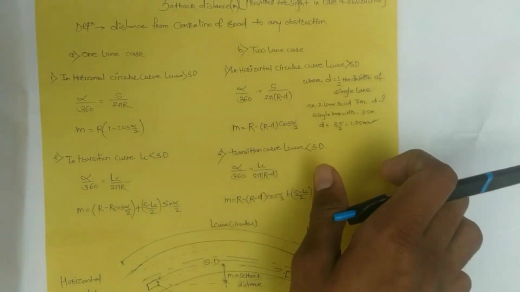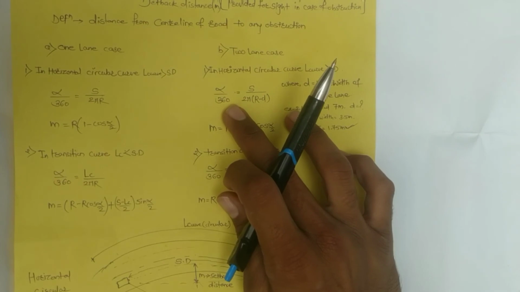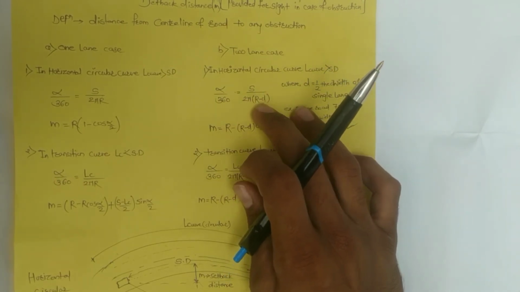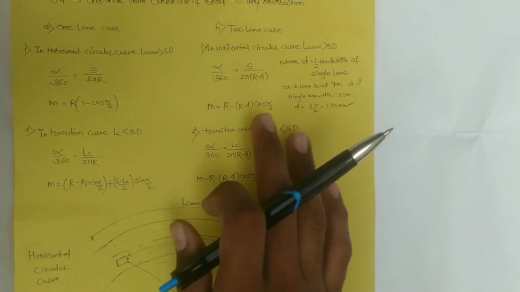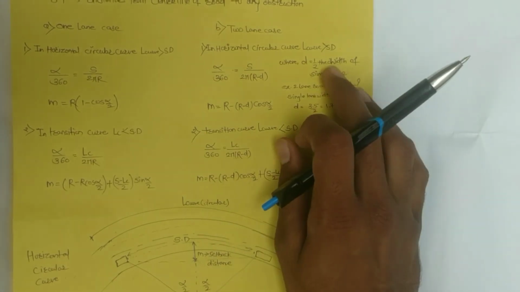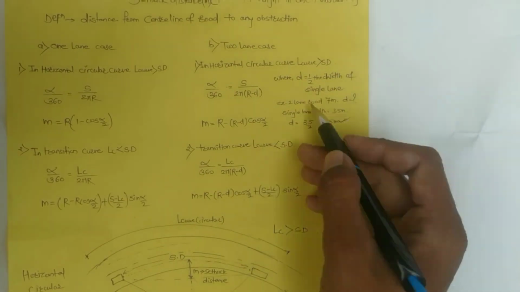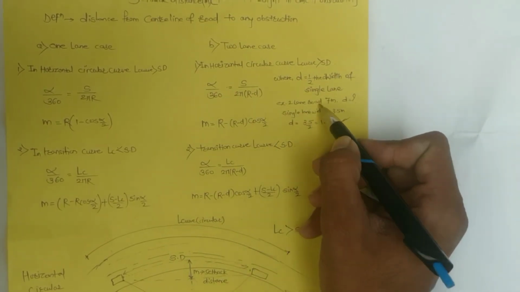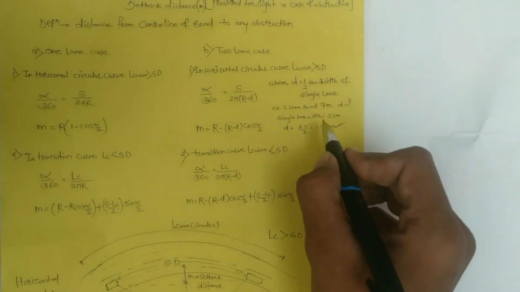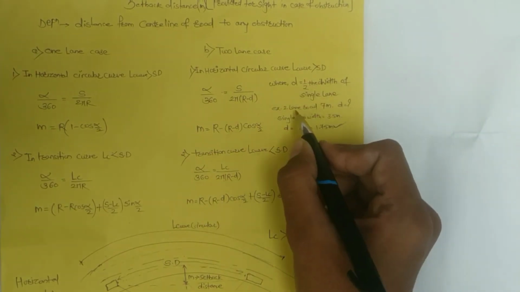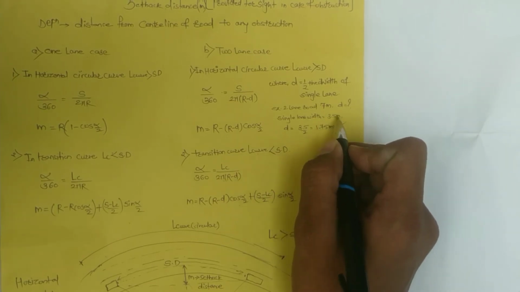Next, in case of the two lane case, the formula is, if the length of curve is greater than sight distance, alpha divided by 360 equals S divided by 2 pi into R minus d, and the setback distance is R minus d cos of alpha by 2. Whereas d is half the width of the single lane. Taking an example, in case of two lane, if the road width is 7 meter, then what is d? D is half of the single lane width. Two lane width is 7 meter, then one lane will be 3.5 meter, and half of the one lane width is 1.75 meter.